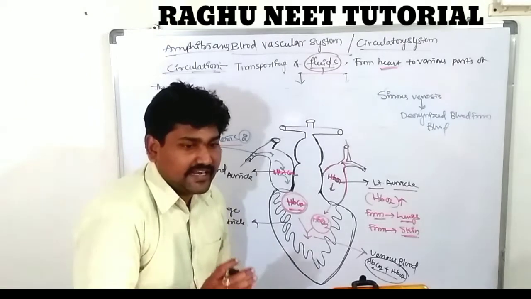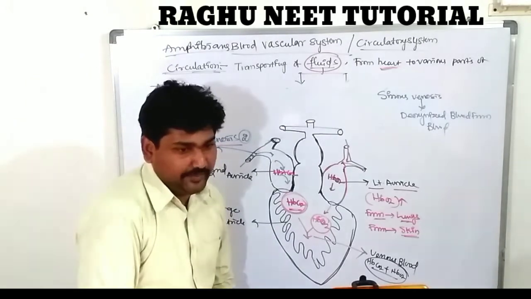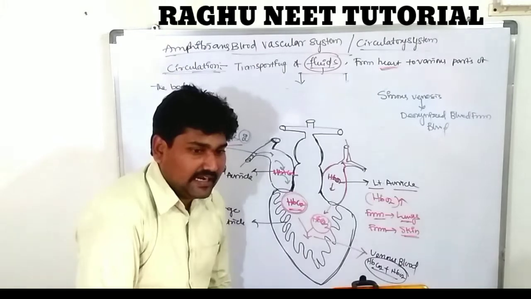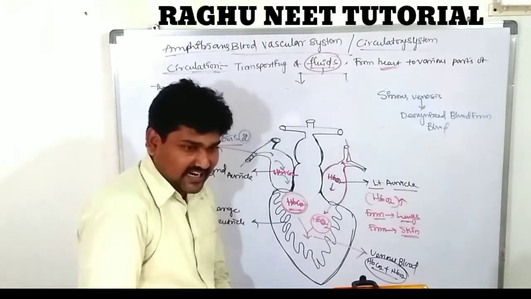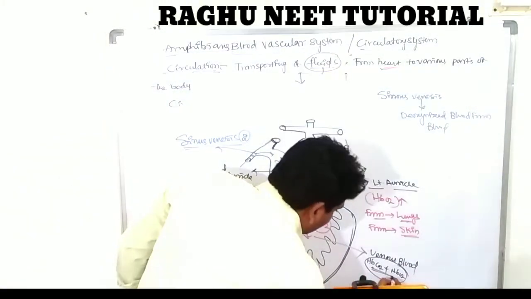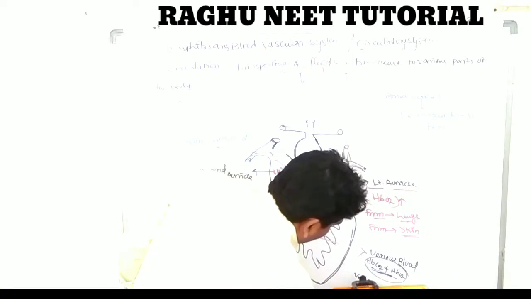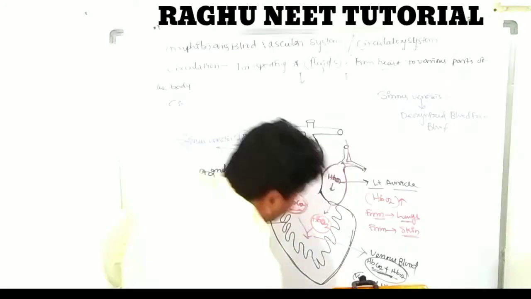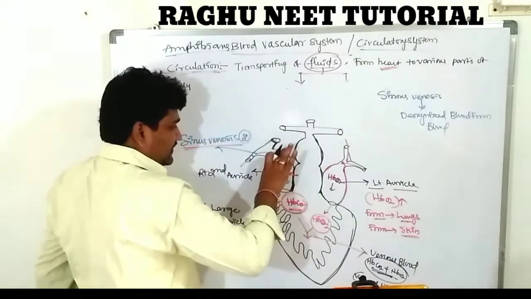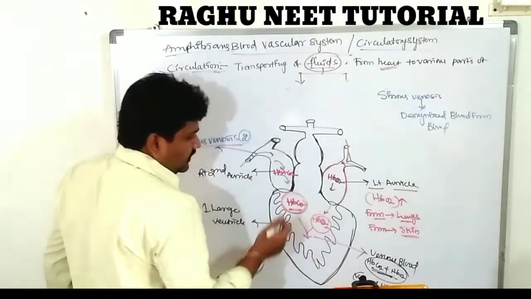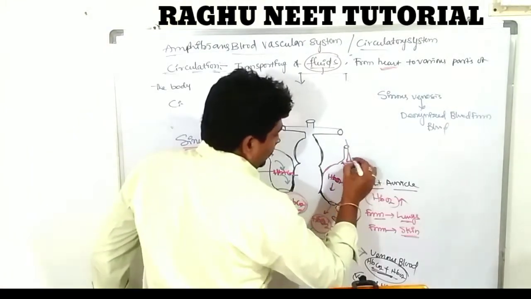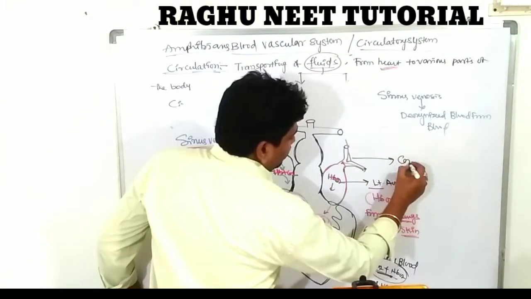So this venous blood is present in the amphibian heart. So this heart is called what? A venous heart. Venous heart. So finally the sinus venosus carries the deoxygenated blood. The next one, the conus arteriosus.